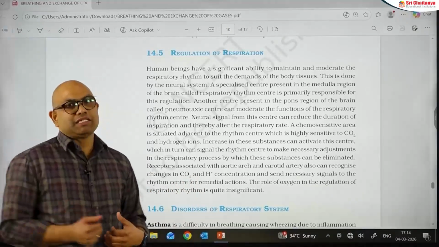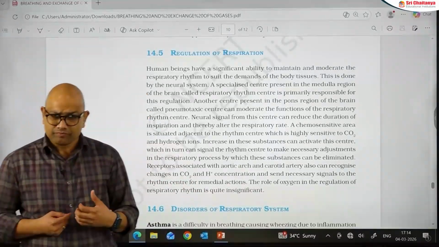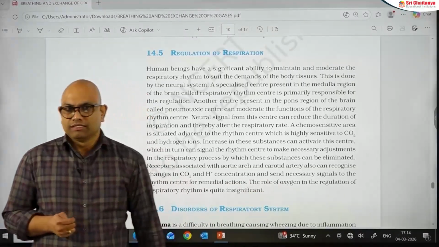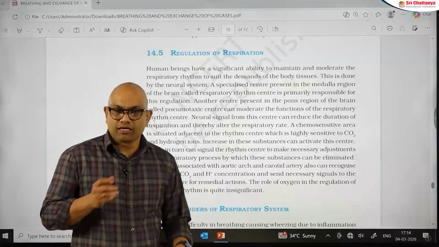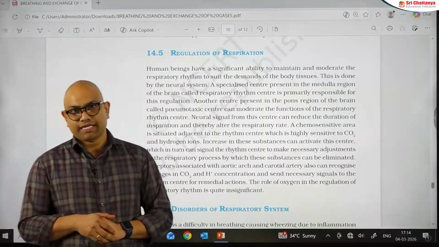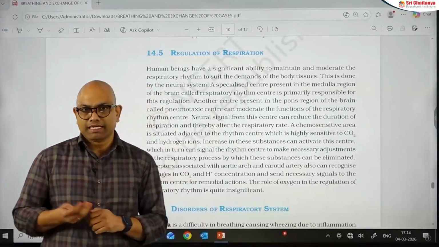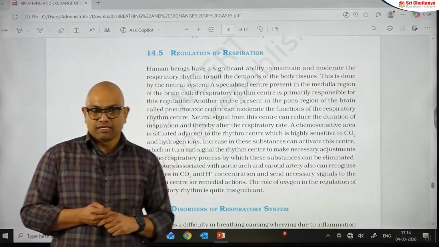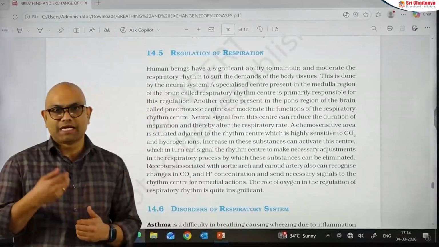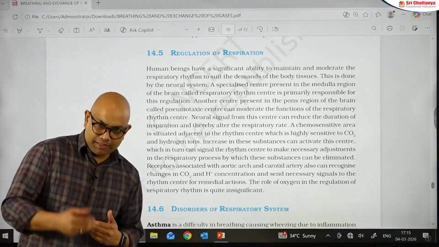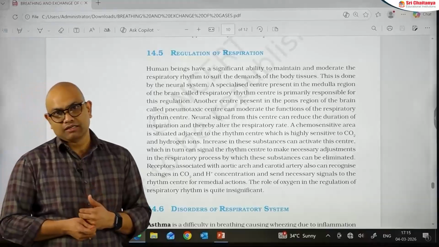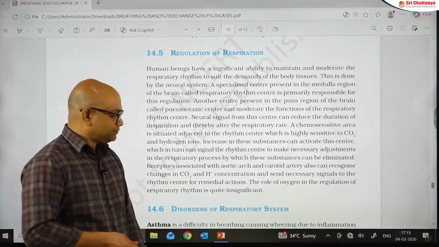Next, some receptors present in the blood vessels can also regulate the respiratory rhythm. The receptors present in the aortic arch and the carotid arteries are also sensitive to CO2 and H+. Whenever the concentration of CO2 and H+ increases in the blood carried by the aortic arch and carotid arteries, the receptors present in the wall detect it and pass on the information to the respiratory rhythmic center. When the center gets a signal regarding high CO2 and H+, it starts taking steps to reduce their levels in the blood.